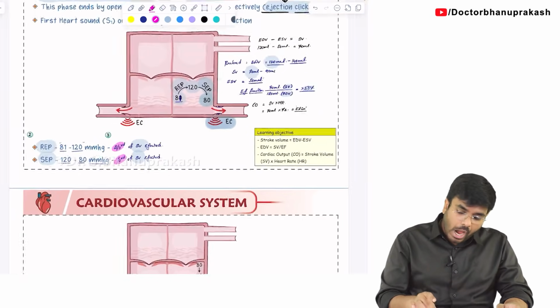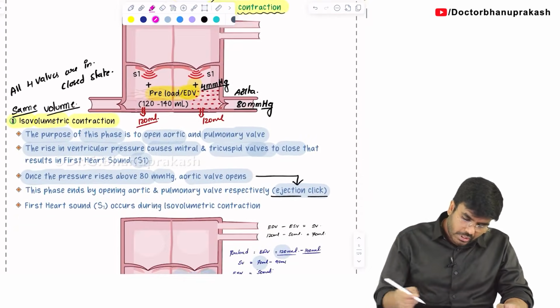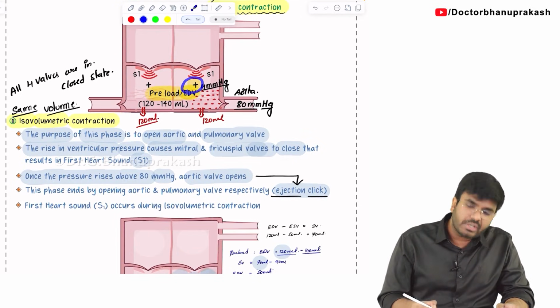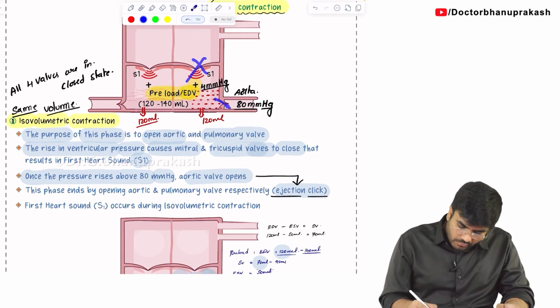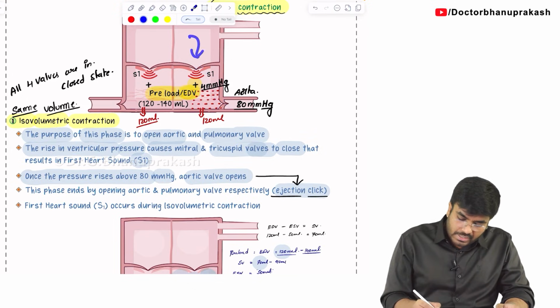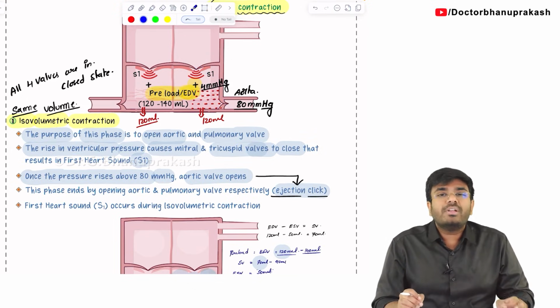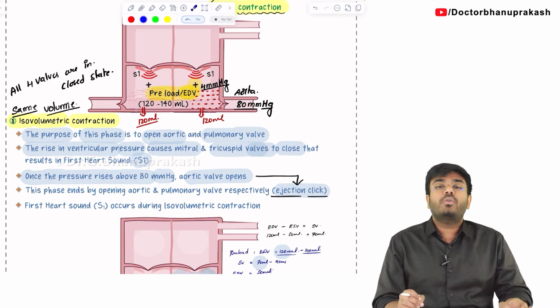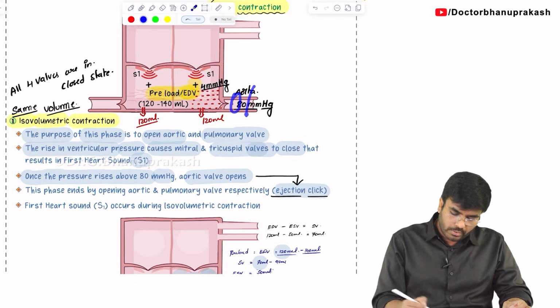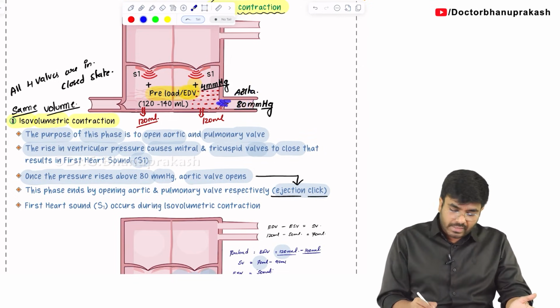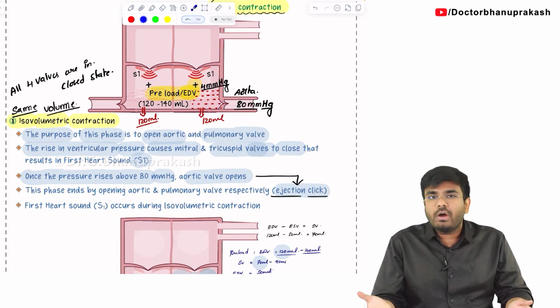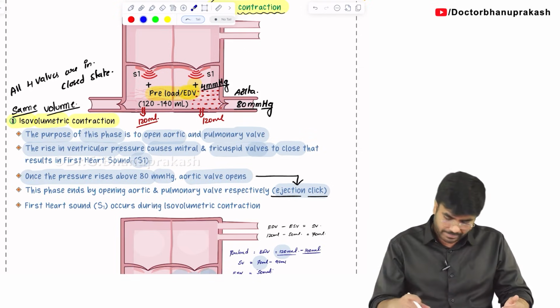No, because all 4 valves are closed. Nothing comes in, nothing goes out. So how much stroke volume is ejected during isovolumetric contraction? 0. Stroke volume is not ejected because the aortic valve is closed.